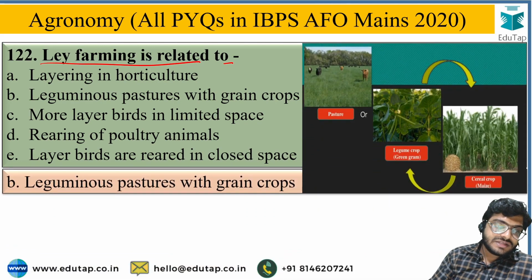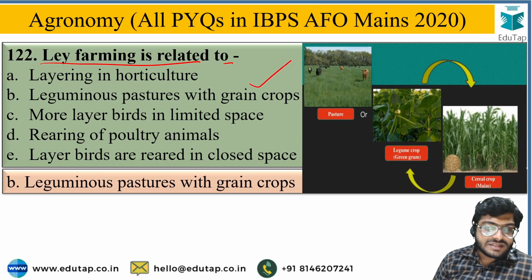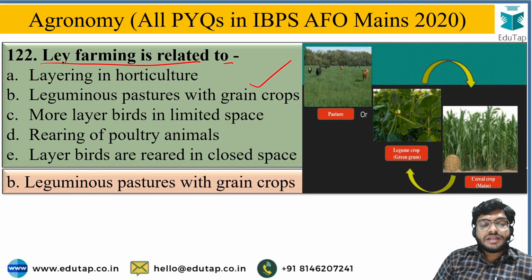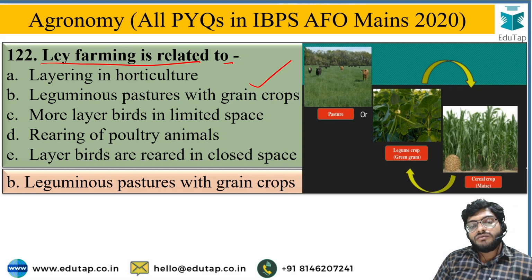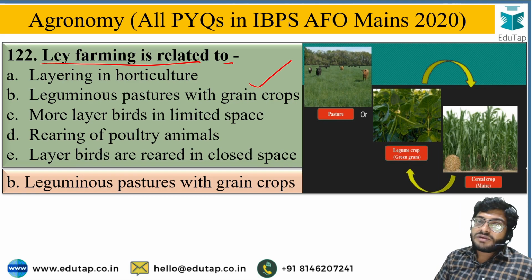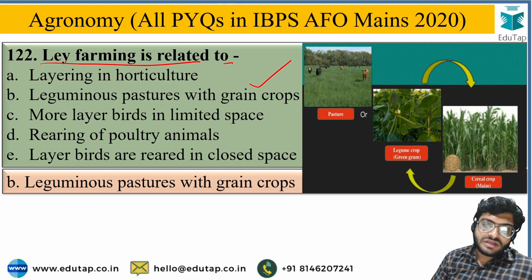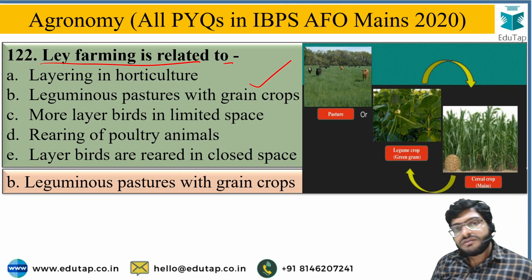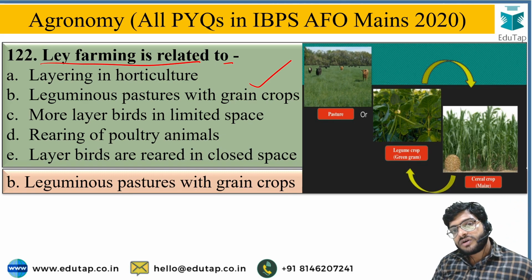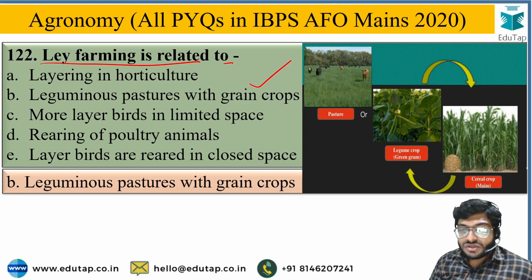The correct answer is option B, that is, lay farming is the cultivation of leguminous pasture with grain crops. The pasture acts as fodder material for grazing animals. So lay farming is the cultivation of leguminous crops as well as grain crops as a pasture.